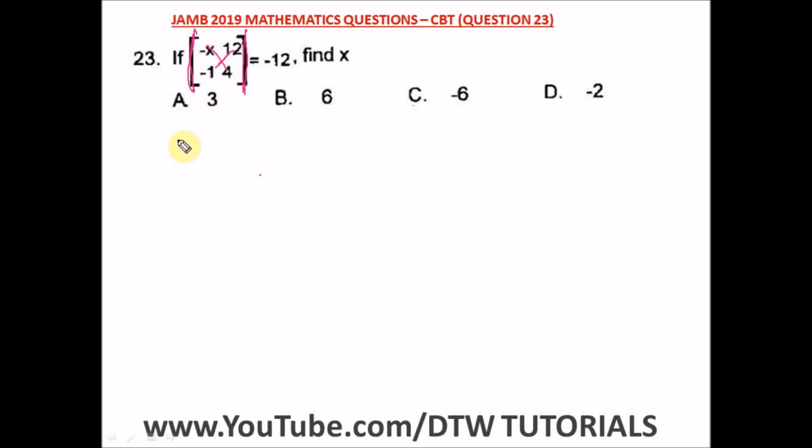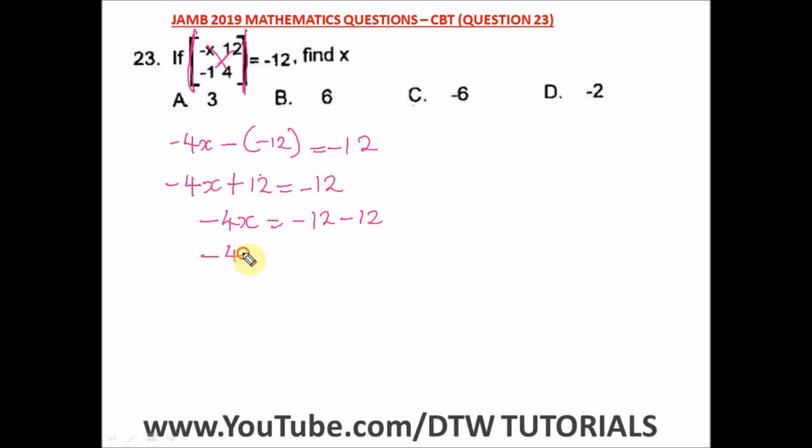So 4 times minus x will give us a minus 4x. Then minus bracket minus 1 times 12 will give us a negative 12, which will be equal to a negative 12 here. So from here we have minus 4x. Opening up the bracket, we have plus 12 equal to minus 12. So here we have minus 4x. Taking plus 12 to this side, we have negative 12. So we have minus 4x equal to negative 12 minus 12, which will give us a negative 24.